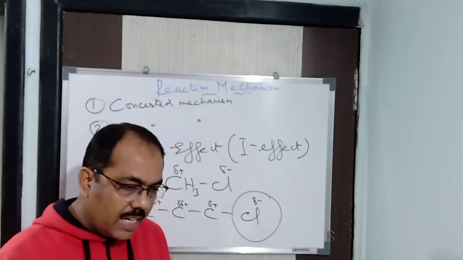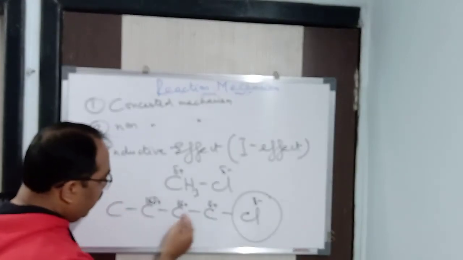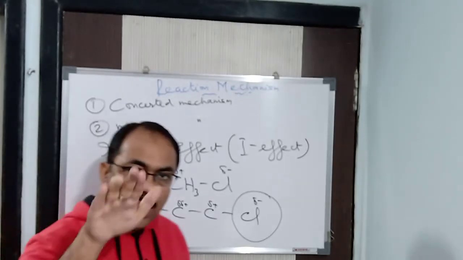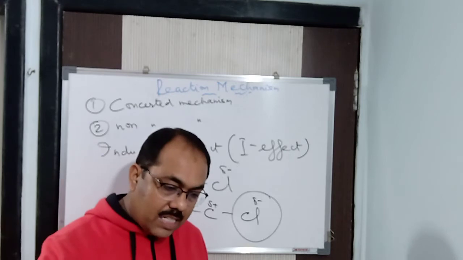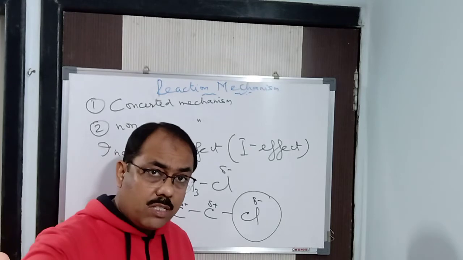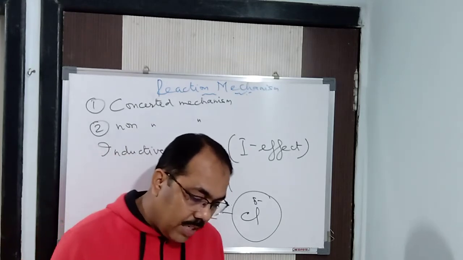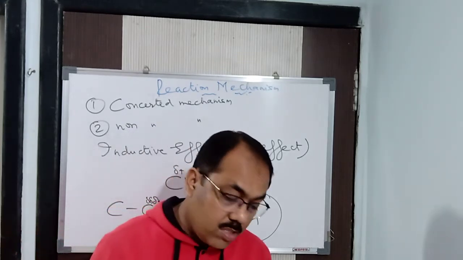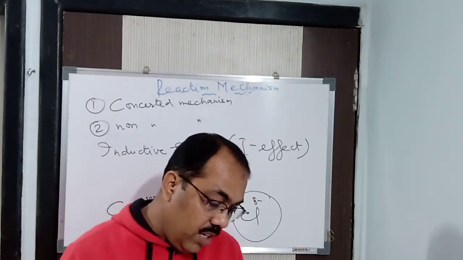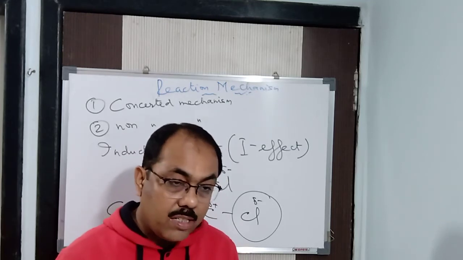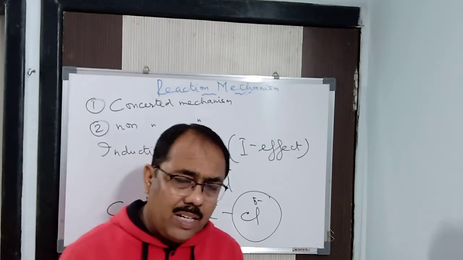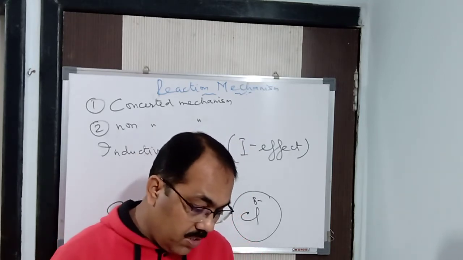So as the number of carbon atoms increases from the electronegative atom or group, progressively the inductive effect also decreases. As the distance from the electronegative group increases, remember it, the inductive effect decreases. This is a very important point, you need to remember it. The displaced electrons do not leave their orbitals. I have told you already that no transfer takes place. Only the orbital is deformed a bit, the shape changes, and this